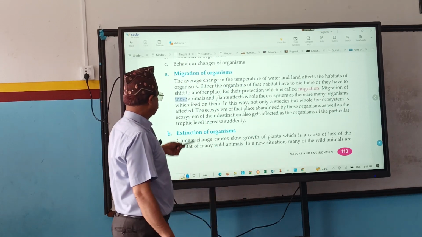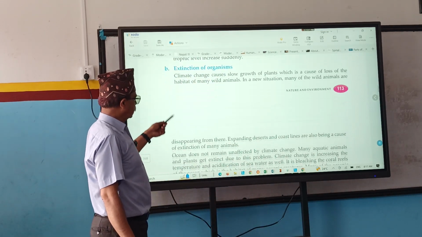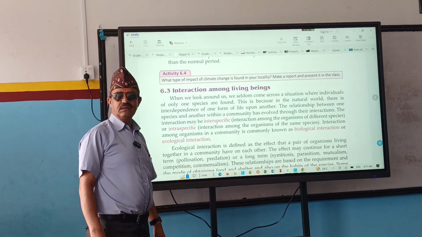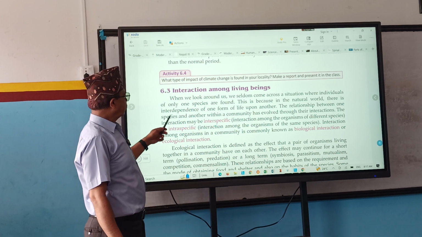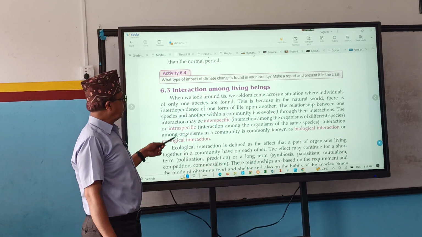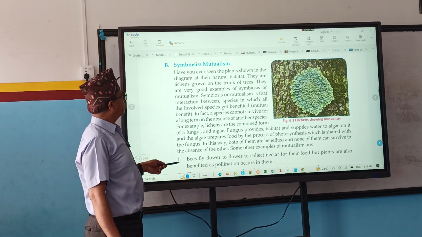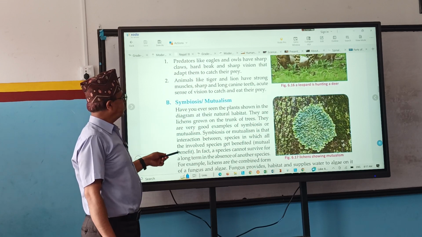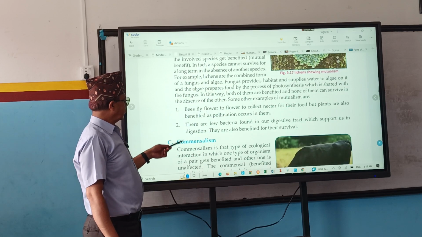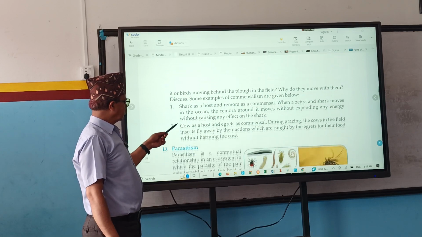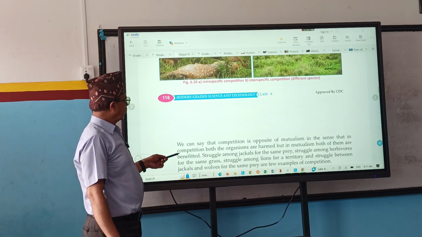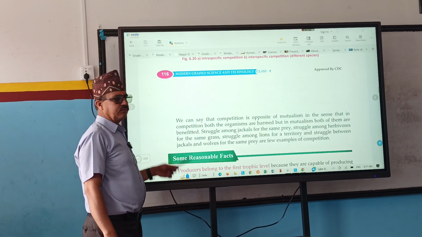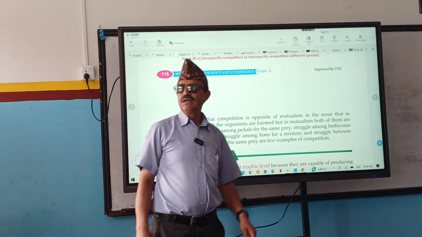So, migration of organisms and extinction of organisms, and what is next? Behavior change of organisms. I think that was all. And interaction among living beings. There are some terms: predation, symbiosis or mutualism, commensalism, parasitism, and competition. These five interrelations will be discussed tomorrow.